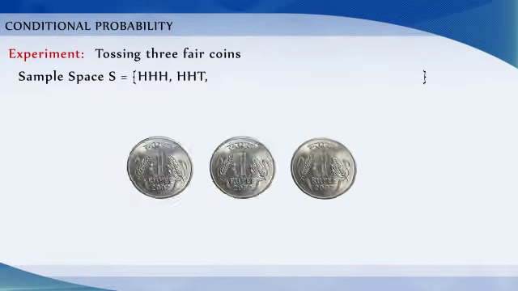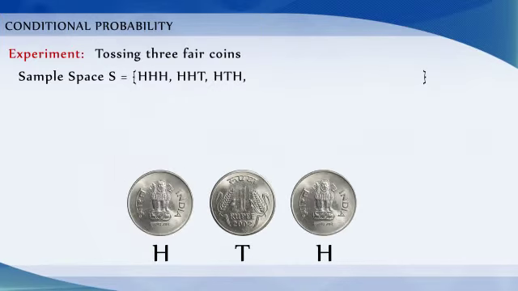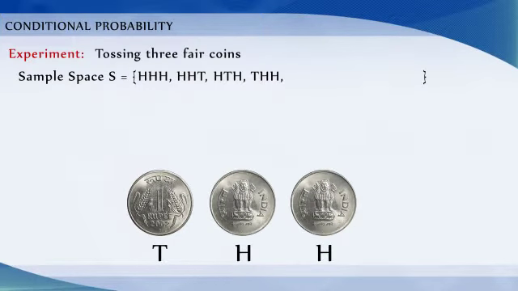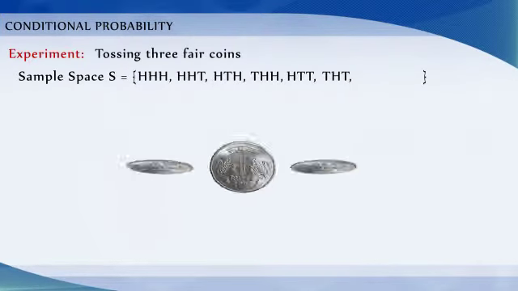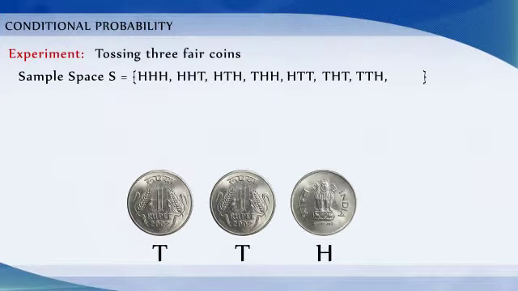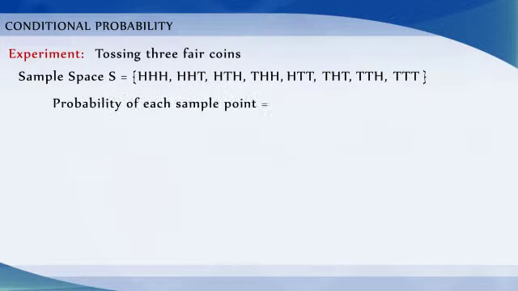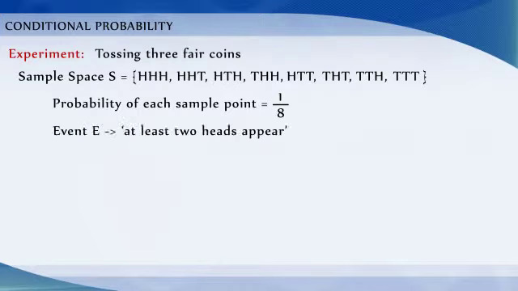Consider the experiment of tossing 3 fair coins. The sample space of this experiment is HHH, HHT, HTH, THH, HTT, THT, TTH, and TTT. The probability of each sample point is 1/8. Let E be the event, at least 2 heads appear, and F be the event, first coin shows tail.